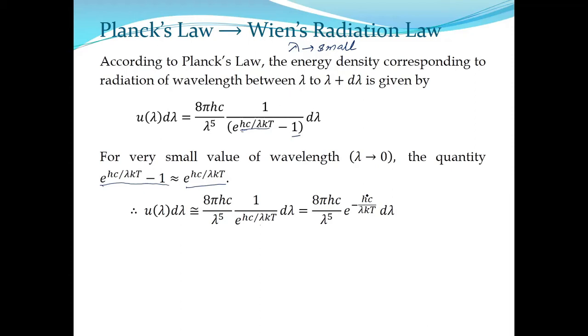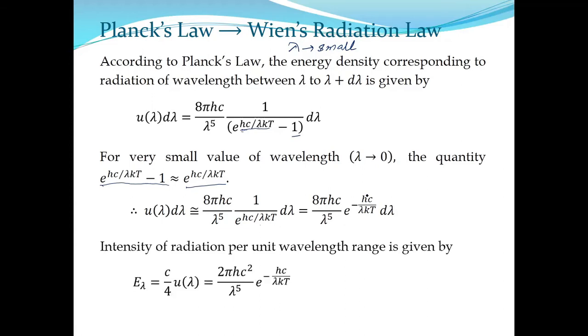Again, if you are asked to find out the intensity value as per Wien's radiation law, then we know that the intensity is related with energy density by C by 4. You just need to multiply C by 4 with U lambda. C is again velocity of light in free space, that is 3 into 10 to the power 8 meter per second, you know. So if we multiply this, we get this value.